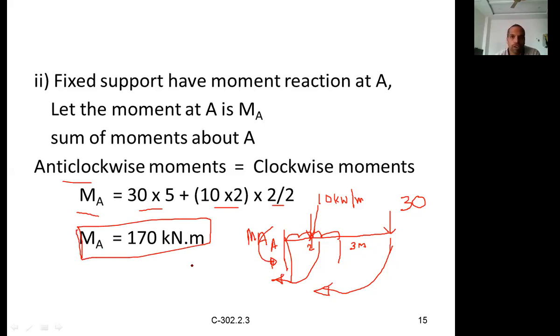Like that you have to calculate the reactions. Of course, you have to show the direction also. This MA will be in the anti-clockwise direction. The reactive moment will be anti-clockwise, and you have to show that. This is how you have to calculate the support reactions for cantilever beams. Okay, so let us start here.